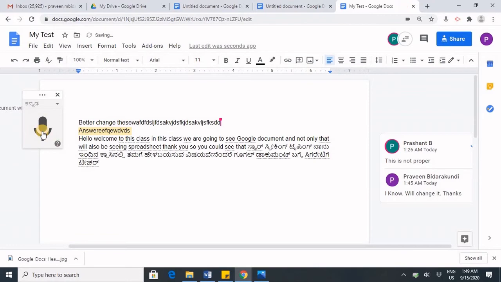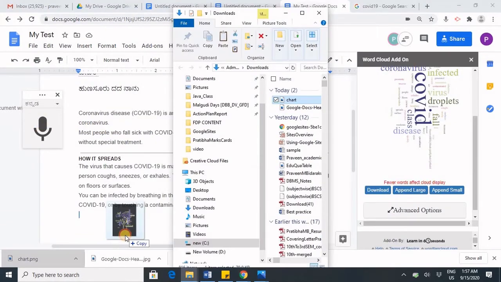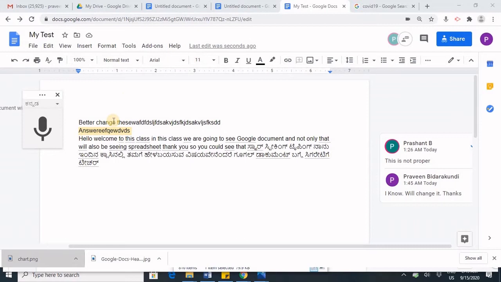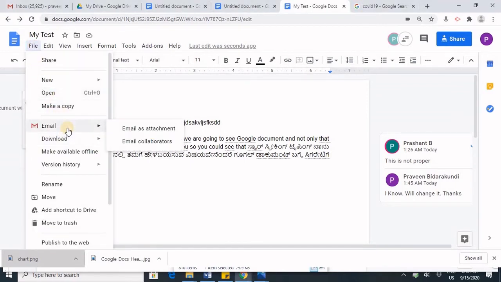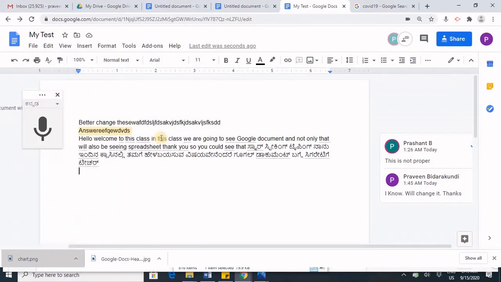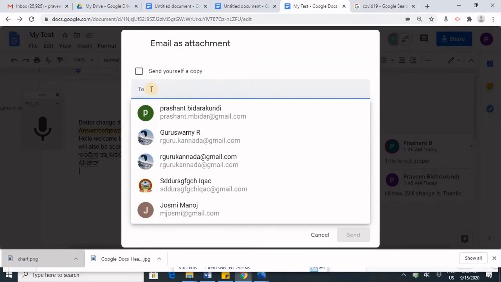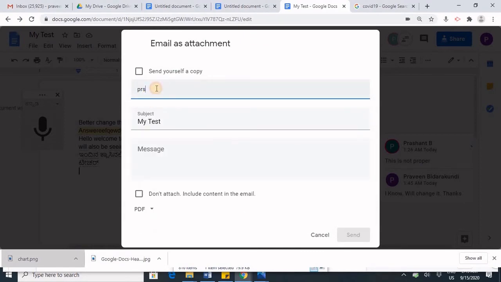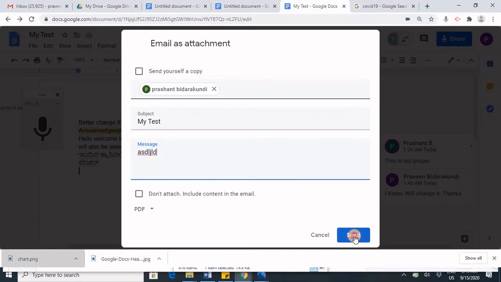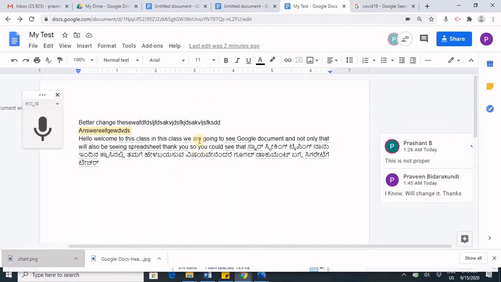If once again you click on this, it will stop. Another interesting feature of Google Docs is that under File you have an email option. You can send this document as an attachment to a person. You can type some message and send it. So this document would be sent to the corresponding person as an attachment.